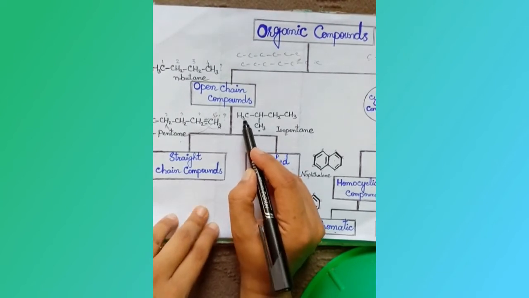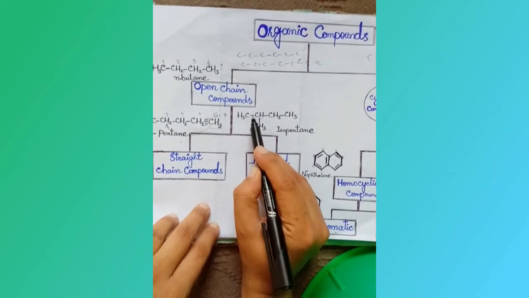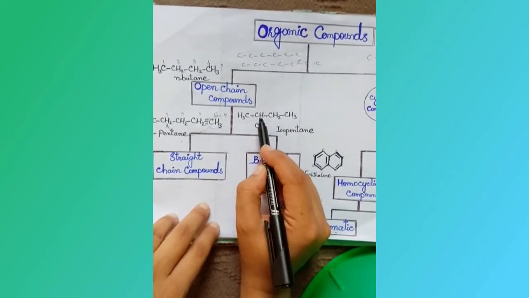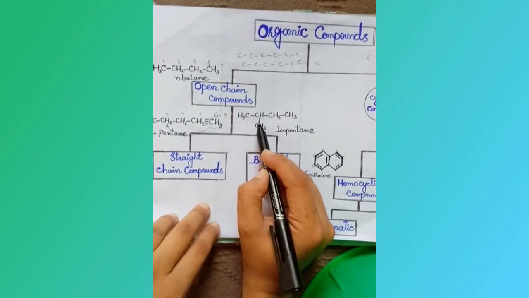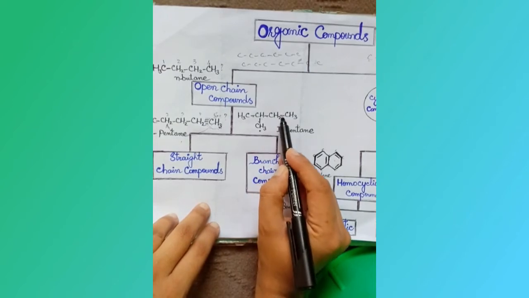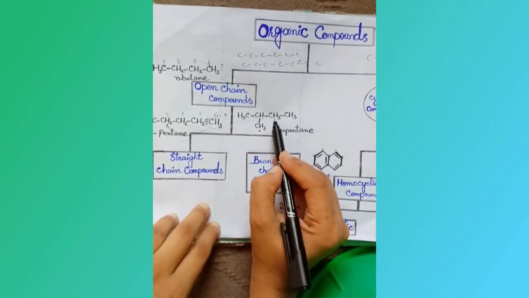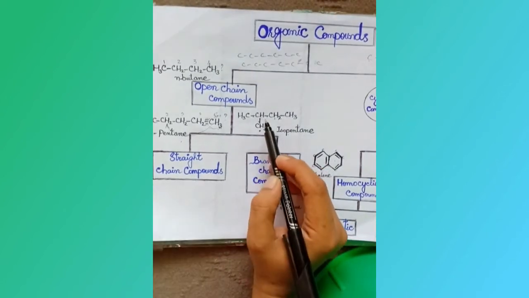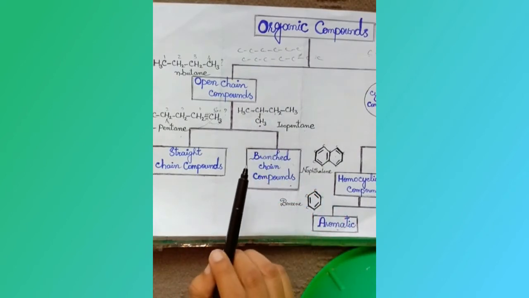So its valency is 3, 4. This carbon has 1 single bond, another single bond and a hydrogen. So if we count it, 1, 2, 3, 4. The valency of this carbon is also satisfied. So overall the structure of isopentane is stable.